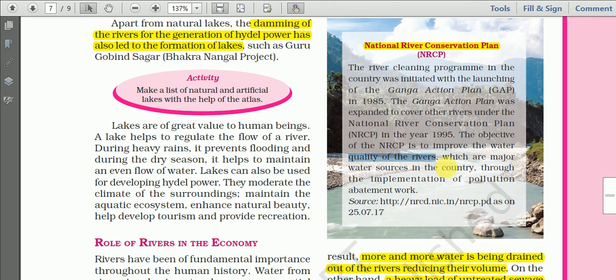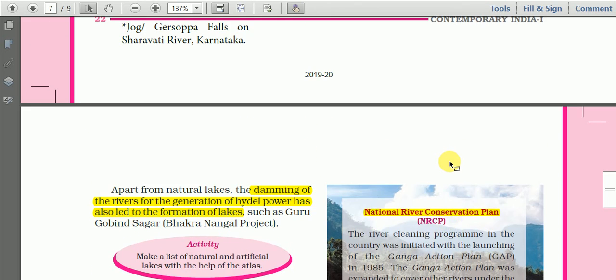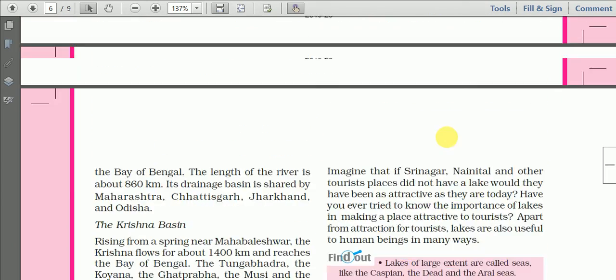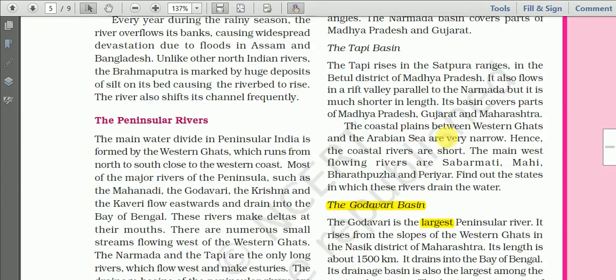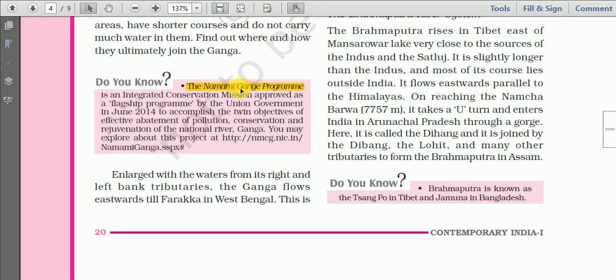And in this regard, some projects are there. One is also given here: the Namami Gange program. This is one of the programs taken by the central government to clean the Ganga River. It was started in June 2014.